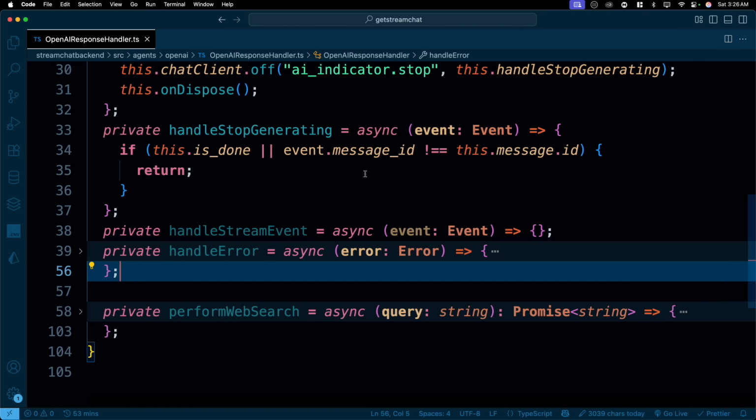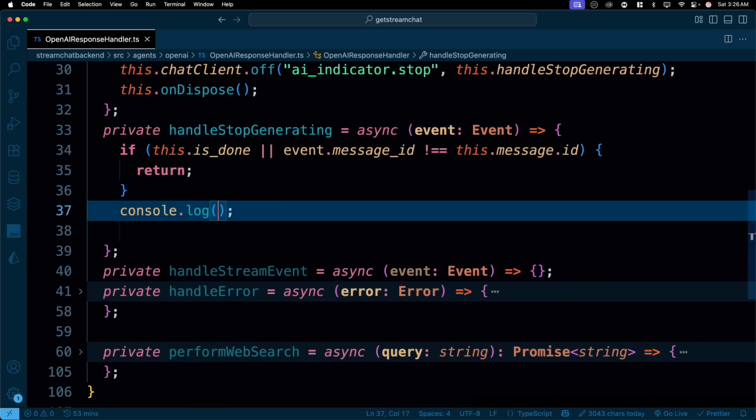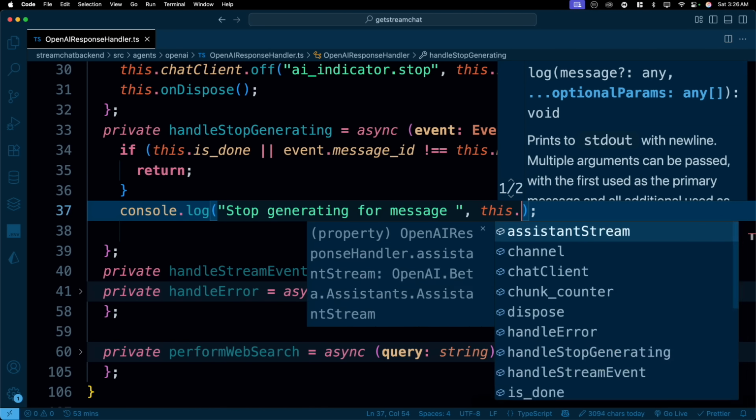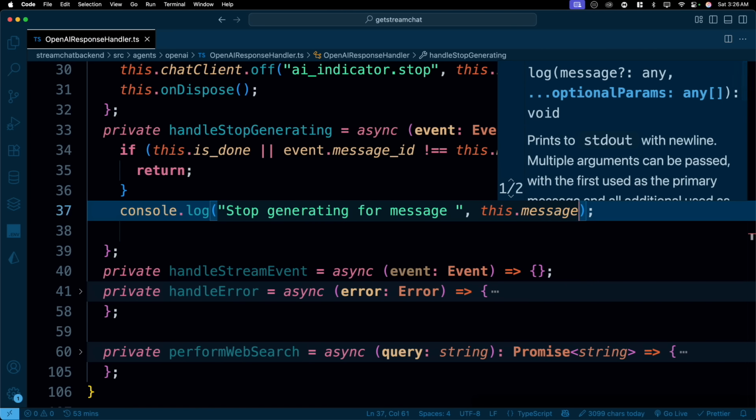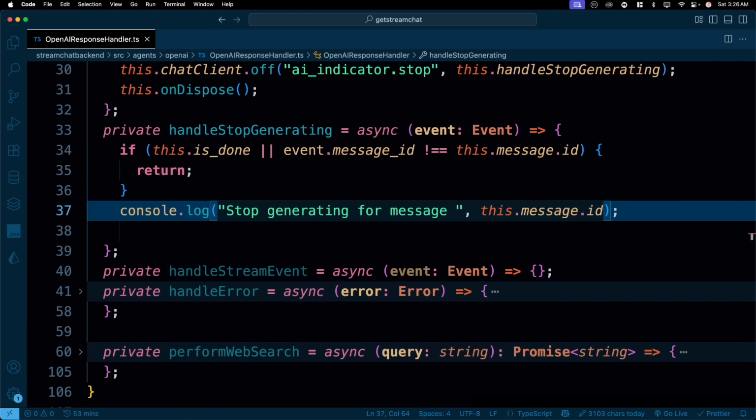So how do we handle the stop generating? I know you have never seen that. That's okay. That's why I'll walk you through. I'll not ask you to guess this, because you have never seen that. First of all, let's do a console log, and that console log will simply say stop generating for message, and we'll see for what message we are actually stopping this generation. Message.id. Yep, that's the one.